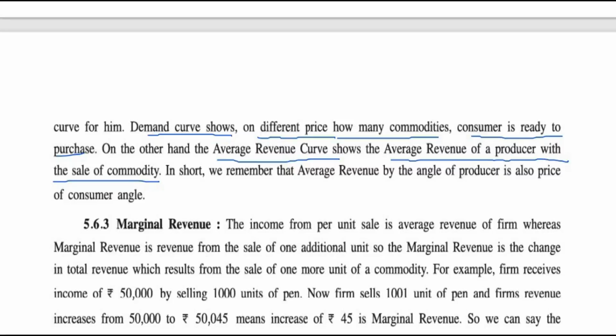So in short, we remember that average revenue from the angle of the producer is also the price from the consumer's angle. Average revenue is from the angle of the producer and the demand curve is from the angle of the consumer. If the price is equal for every number of units sold, then the average revenue curve and the demand curve are equal. Just go back to the demand curve and think about what I just said.